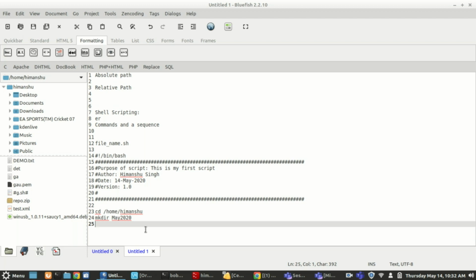I am not saying Himanshu will be running it. I will give this script to the user Bob, and to a user Kevin. I will say, you have a user on your system, run this script, and it should create a directory in your home directory. So the same script, without any changes, all users can use. How to do that?